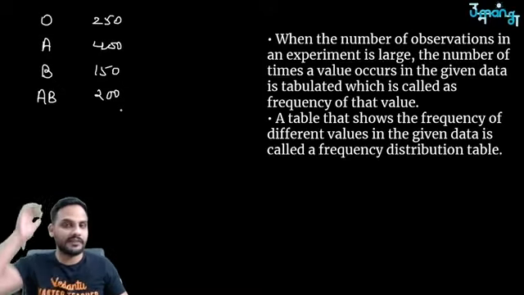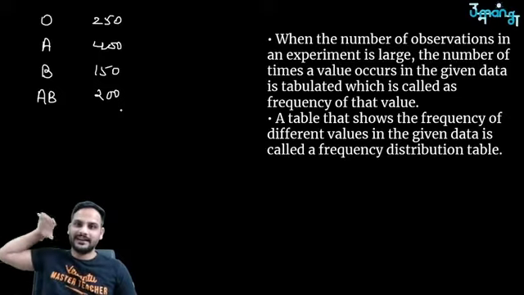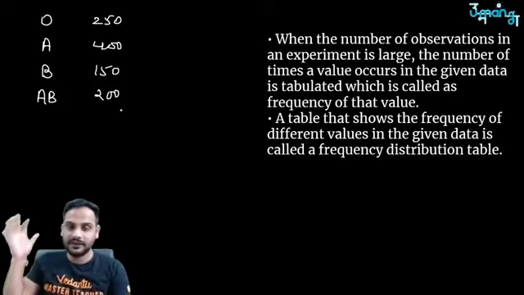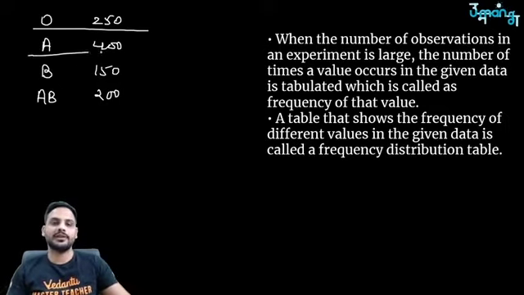Now, the one who has collected the data must have gone home to home and written the data, O, A, B, A, B. That is very raw data. That raw data we have combined in this form, and this is the tabular form. Now this information is much easier to understand.